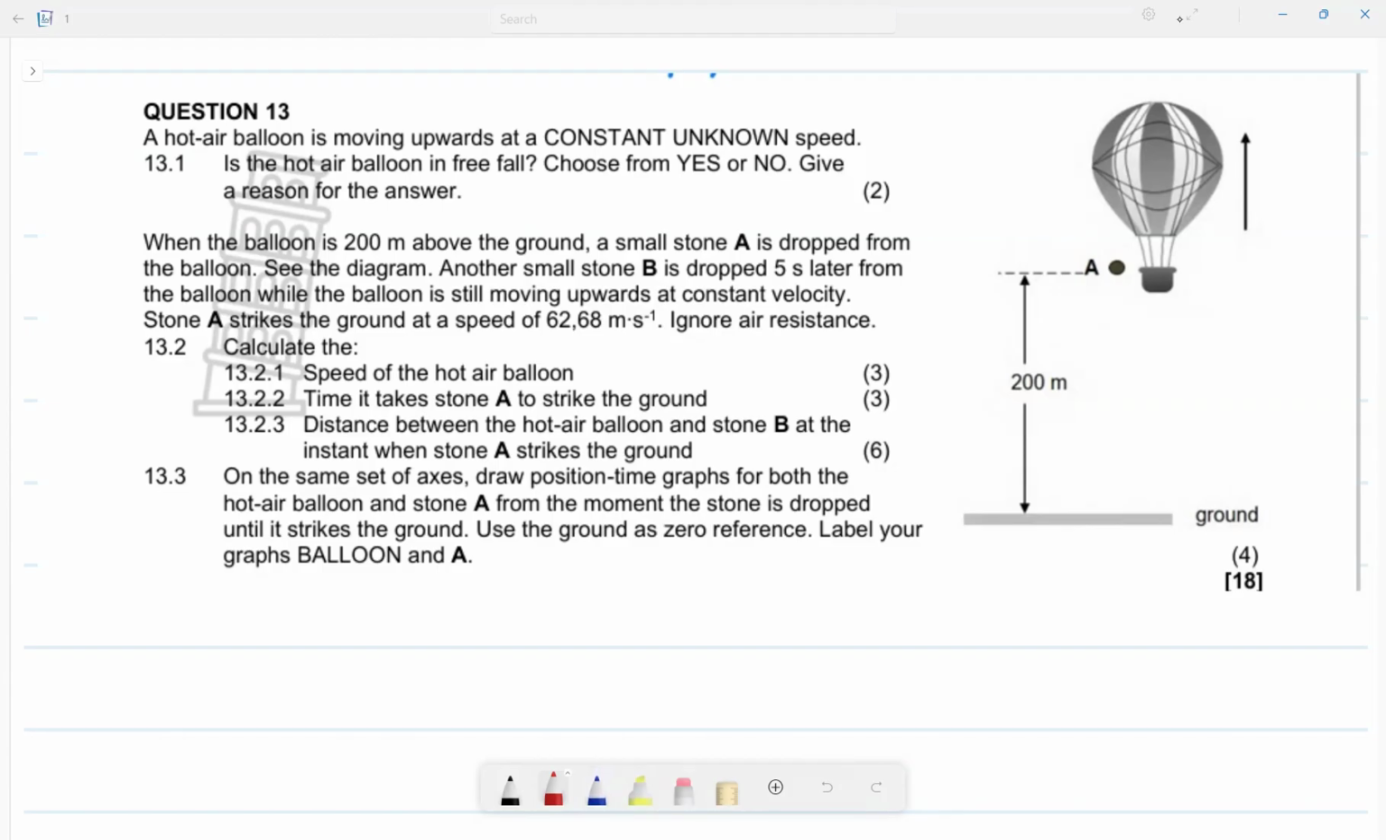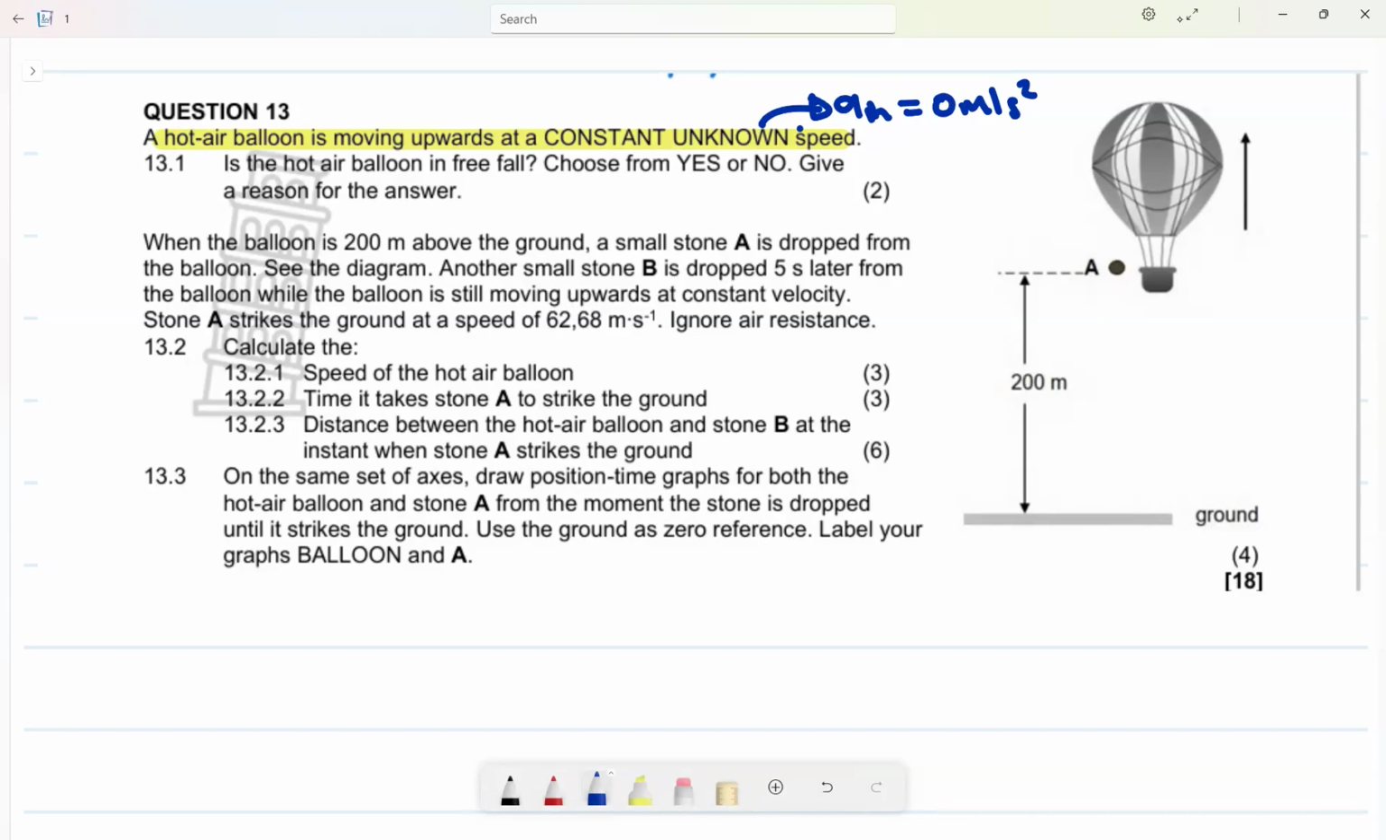In today's video, I want us to look at a vertical projectile motion type of question, a hot air balloon specifically. So now we have a hot air balloon moving upwards at a constant unknown speed. Remember, when something is moving at a constant speed, we know that the acceleration is equal to 0 meters per second squared. Let me just specify this: the acceleration of the hot air balloon is equal to 0 meters per second squared.